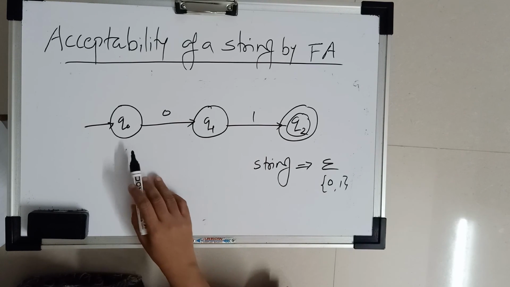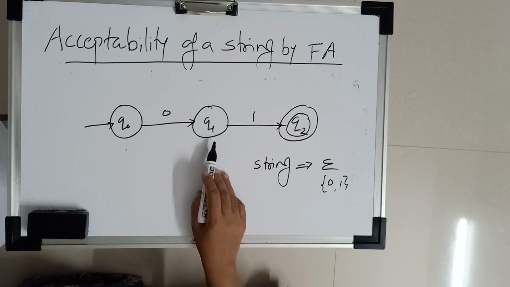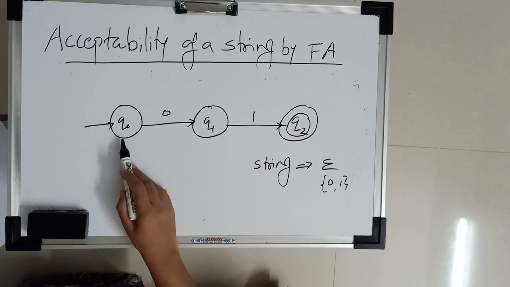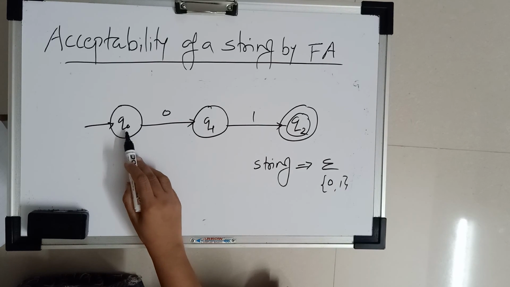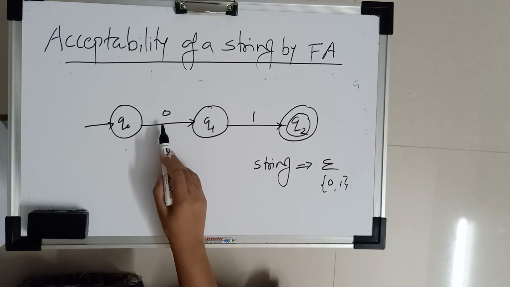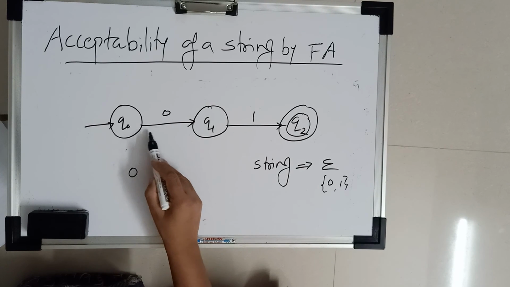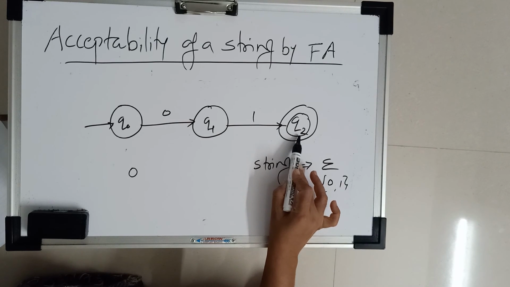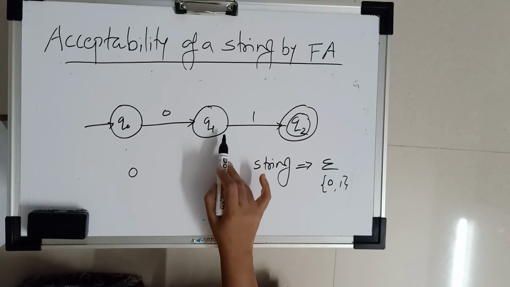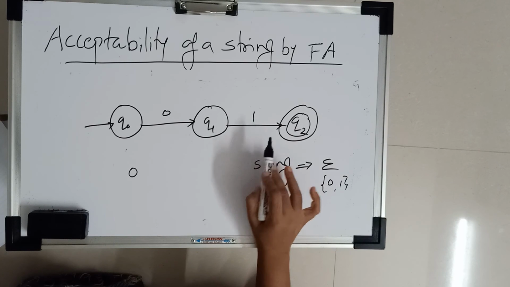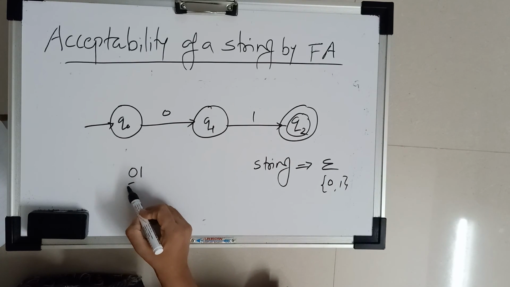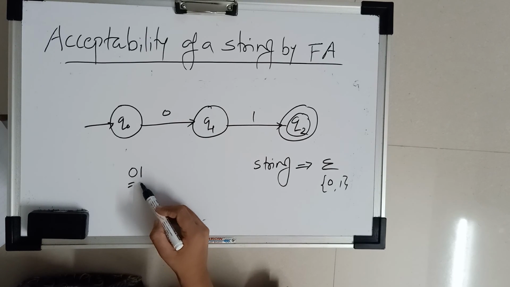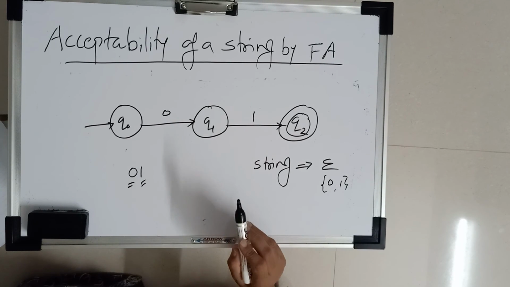So we can find out the accepted string. Basically we have to find the path which starts from the initial state and must end at the final state. So we start from q0. q0 goes to q1 for 0, so we get the first symbol 0. Then from q1 it goes to q2 for 1. Anyhow we have to use this transition. So we get the path 0 1, and that is the string, known as an accepted string.